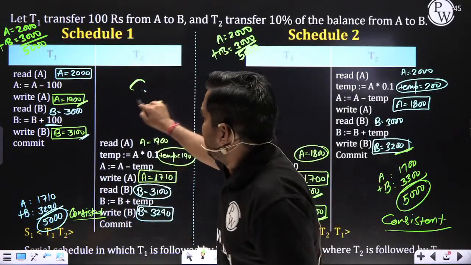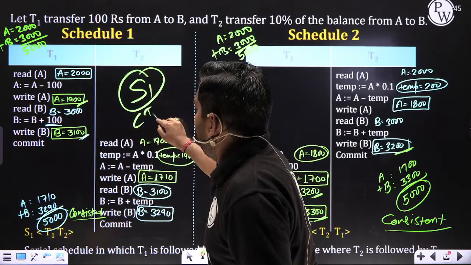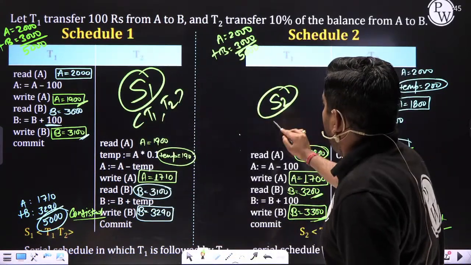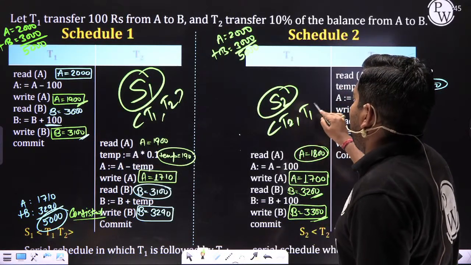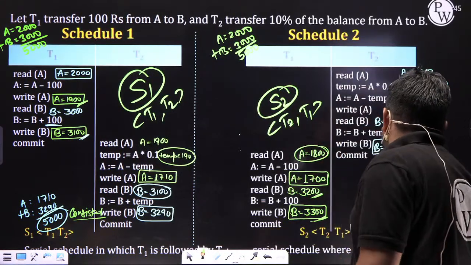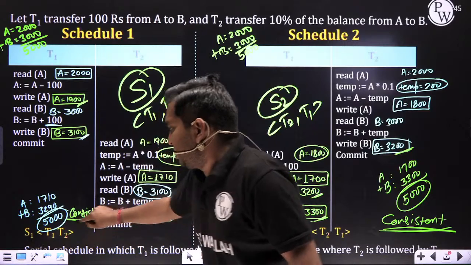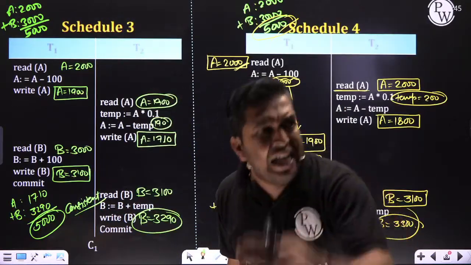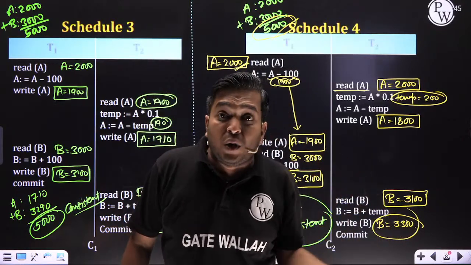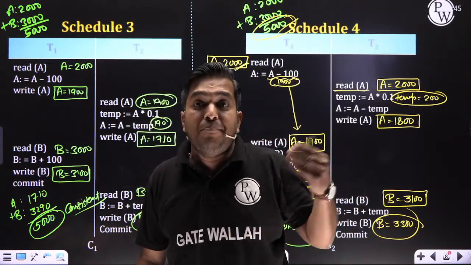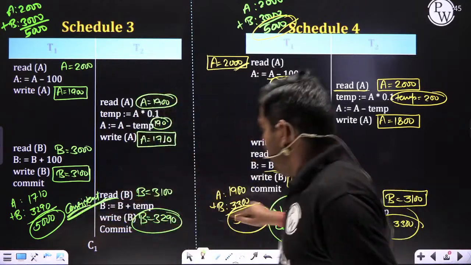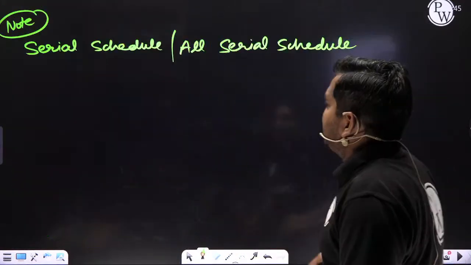This is the serial schedule S1, T1 followed by T2. This is the serial schedule S2, T2 followed by T1, and it is consistent, my dear. But non-serial may be consistent and may not be.